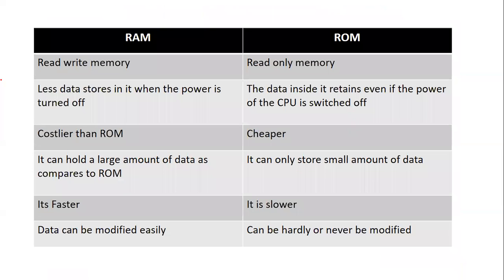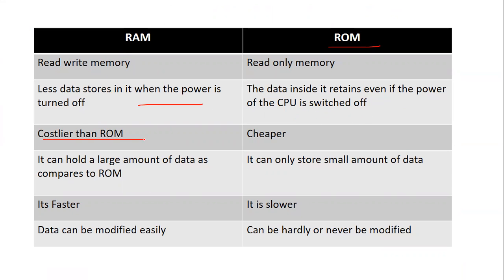And then we have the difference between RAM and ROM. RAM stands for read-write memory, whereas ROM stands for read-only memory. RAM loses its data when the power is turned off, whereas ROM retains the data even when the power is switched off.